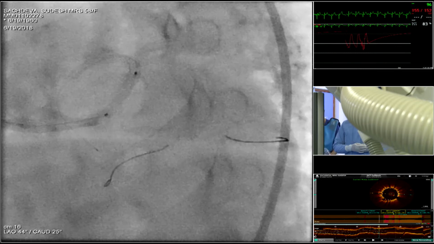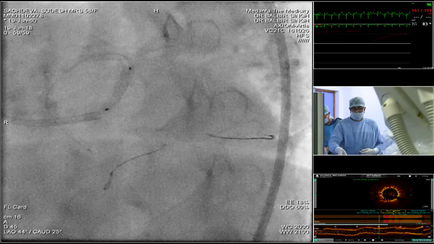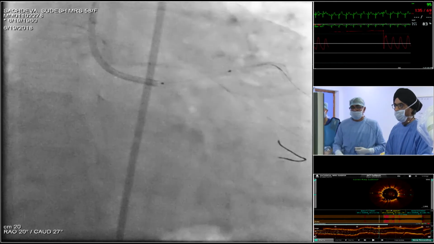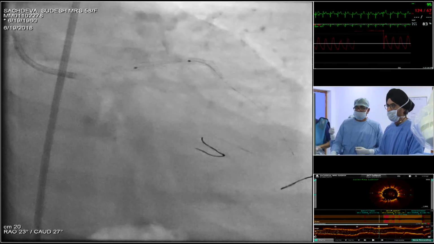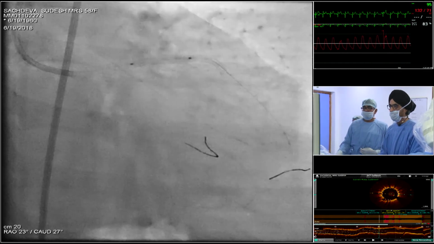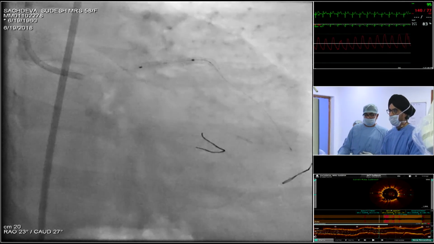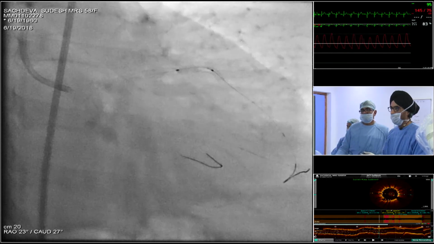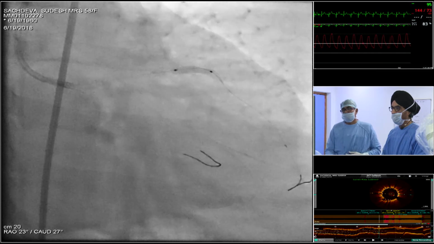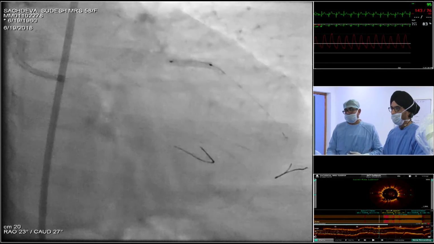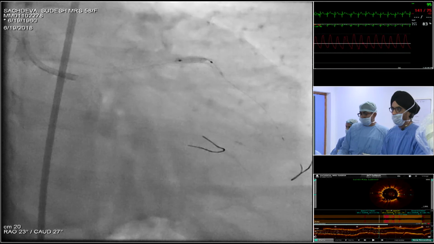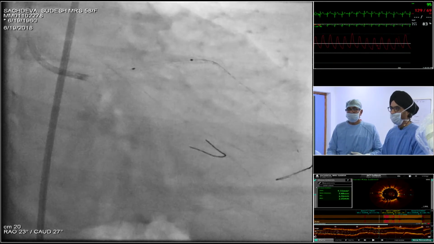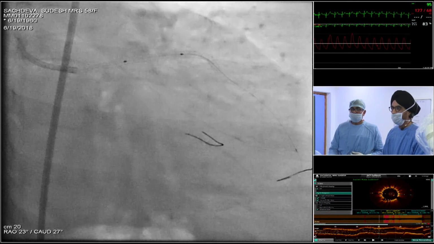14, down. RAO caudal, double mag off. 14, 16, 3.5 balloon. So he's going to use the implant balloon for post-dilatation, not a non-compliant one. Yeah, but I think I've seen the lesion, it's very soft, so I can do that. I can save on the cost of a balloon for this patient.